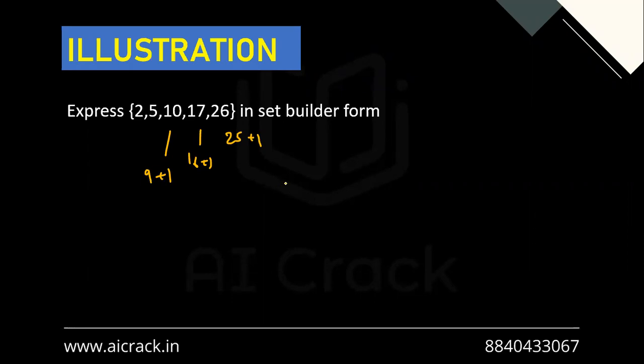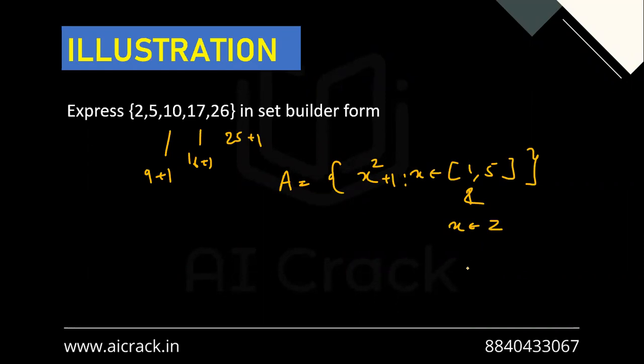So how can we represent it in set builder form? This is the set, let's say this is the variable, and how about the property? The first property is x belongs to 1 to 5. Oh, this is x square plus 1, sorry. x belongs to 1 to 5. This is the property. And x belongs to integers. So this is the property.